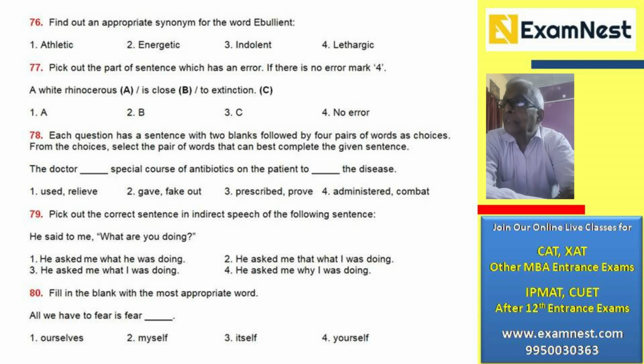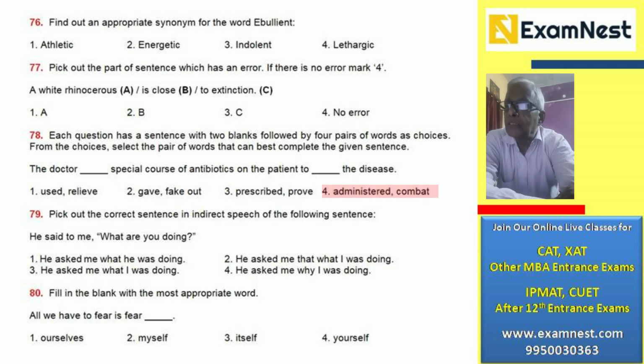The next question, each question has a sentence with 2 blanks followed by 4 pairs of words as choices. From the choices, select the pair of words that can best complete the given sentence. Okay, you can try out these words yourself and you will see number 4 forms the perfect pair, and that is the answer.